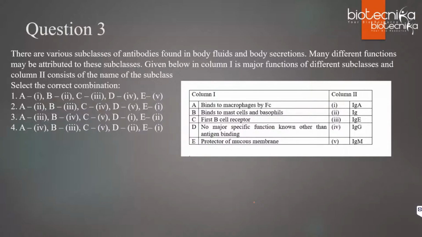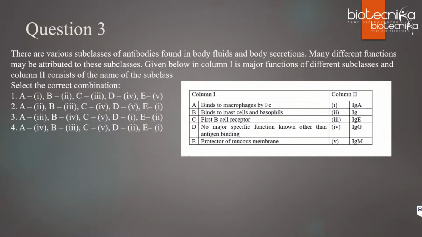Let's move on to the third question. Again, it's a match the following type of question. Whenever you see match the following type of questions in the CSIR question paper, I would suggest you try to solve them. Those are simple, and even if you don't know all 5 options, at least 1 or 2 you can match, and you can conclude the right answer.